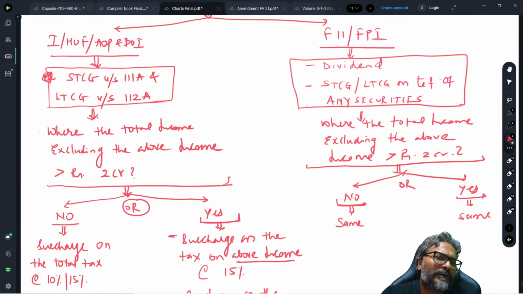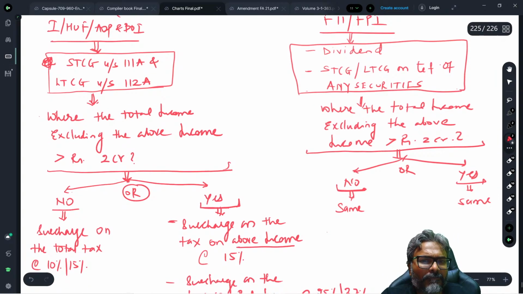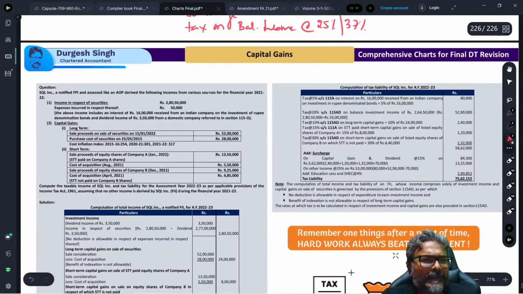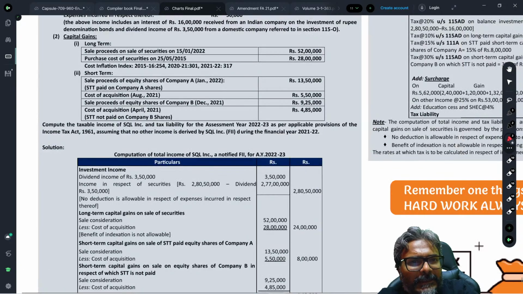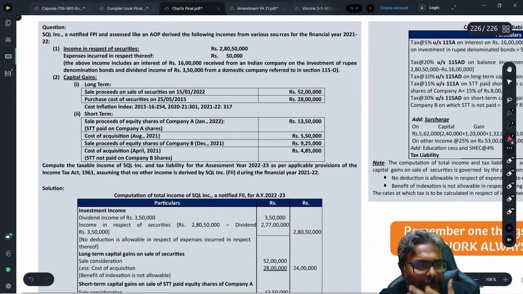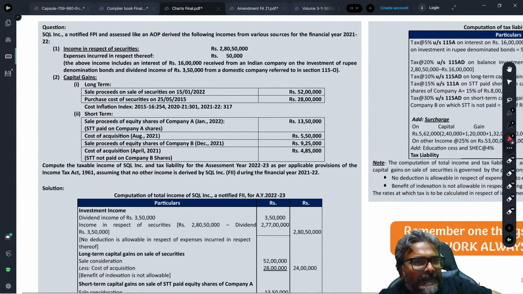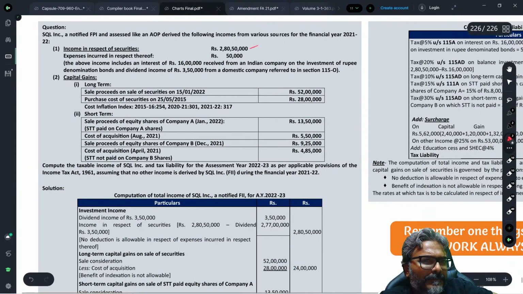Fine, friends. So we are done with this particular proposition now. Now, students, directly looking into this question, and this chapter is also over. So let's have a look. XQL, a notified FPI and SS like an AOP, derived the following income from various sources for the financial year 21-22: 2 crores 80 lakh 50,000, and expense incurred in respect of that is 50,000.